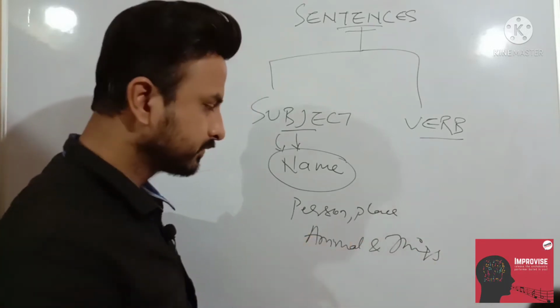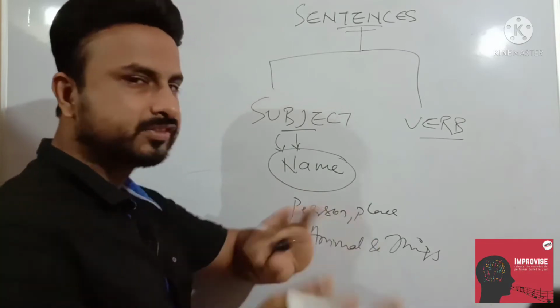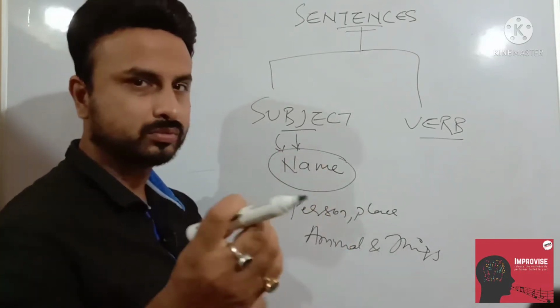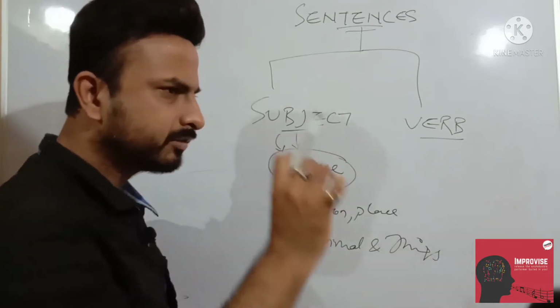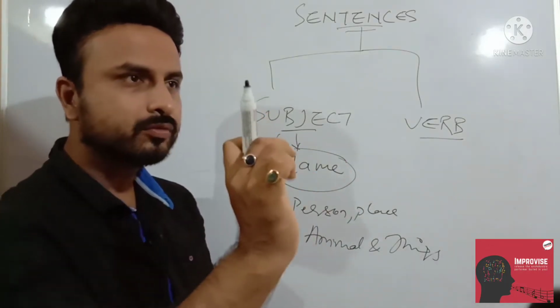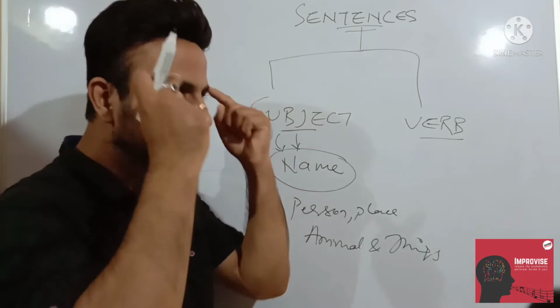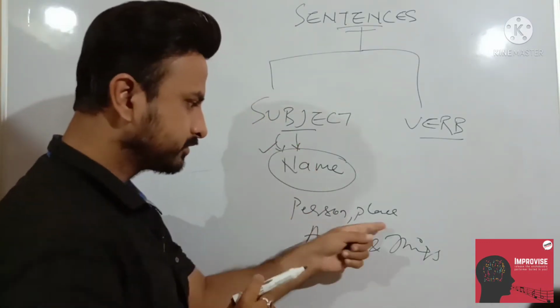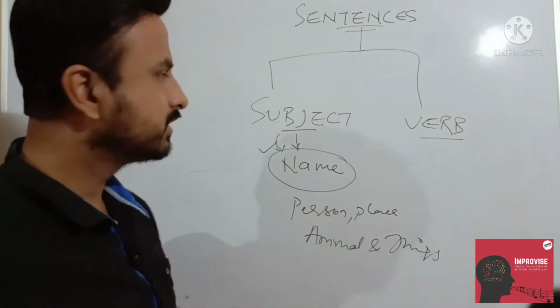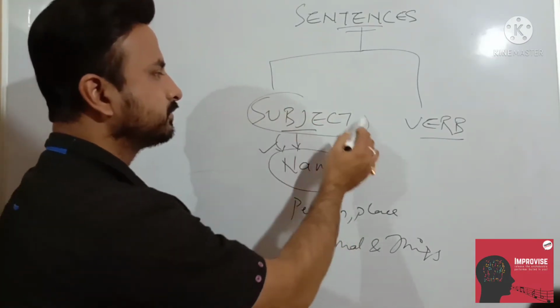This much. It is quite synonymous with the noun. Whenever somebody says subject, when you hear subject, first of all the first word that should come is name. Name of a person, place, animal, thing. If you understand this, then easily you can solve subject.